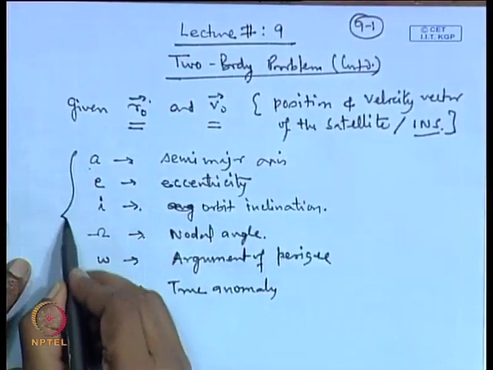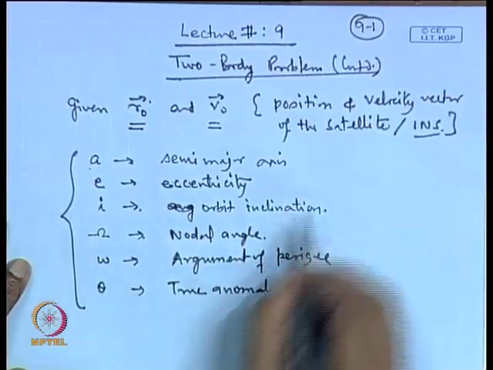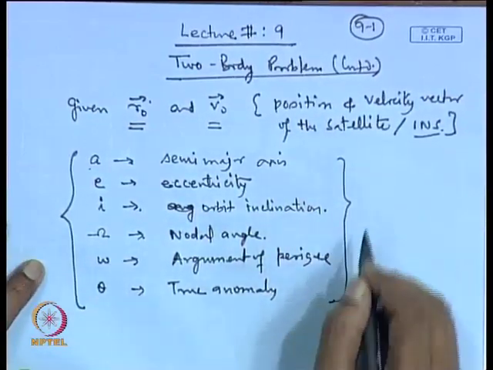These 6 parameters together characterize the orbit completely.